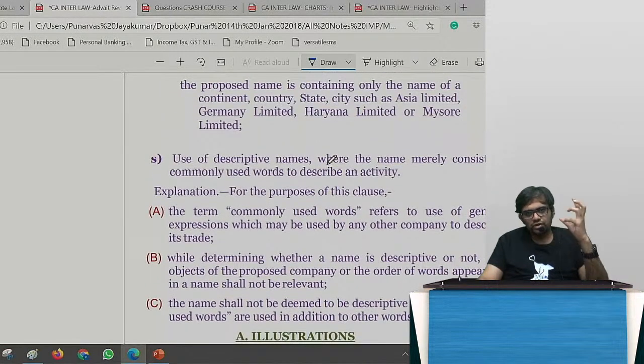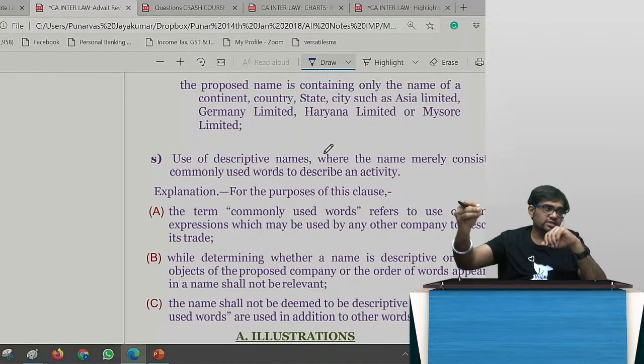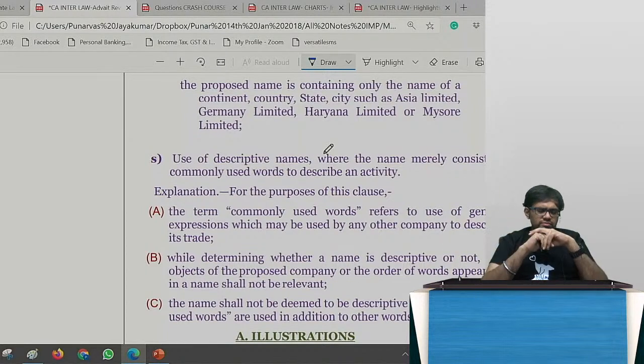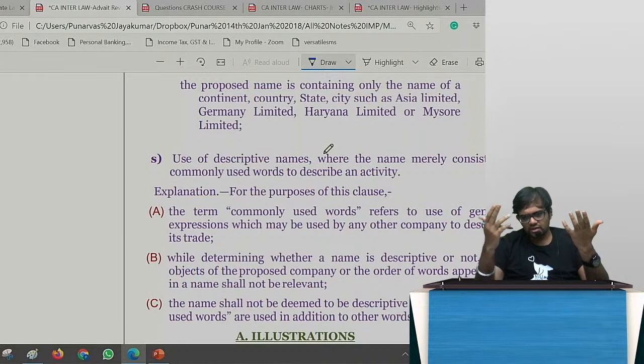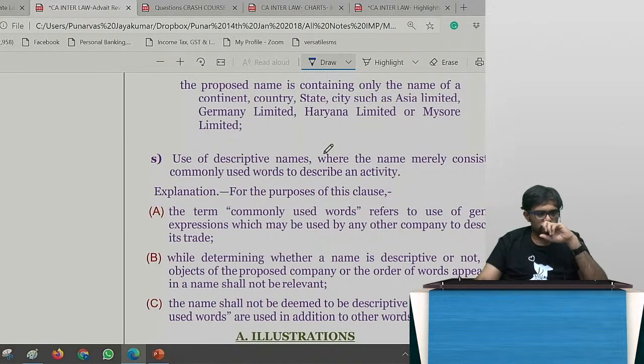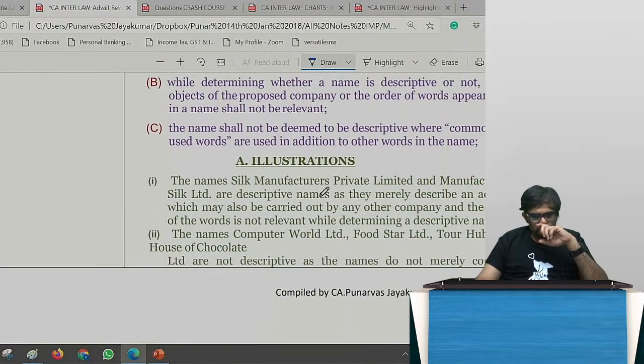And I cannot use the state whenever I feel like doing. I cannot say Haryana Limited, Mysore Limited, Bangalore Limited, like that. I can say Royal Challengers Bangalore Limited, that is possible, correct? I cannot say Bangalore Limited, that is wrong.